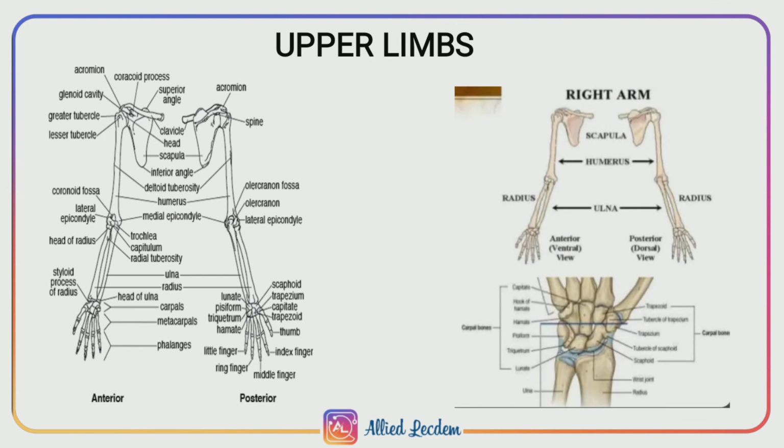The hand has 27 bones, where 8 bones are present in the wrist region, known as carpals. 5 bones are present in the palm region, known as metacarpals. 14 bones are present in the fingers, known as phalanges. So the 8 bones of the wrist are called carpals, the 5 bones of the palm metacarpals, and the 14 bones of the fingers phalanges.